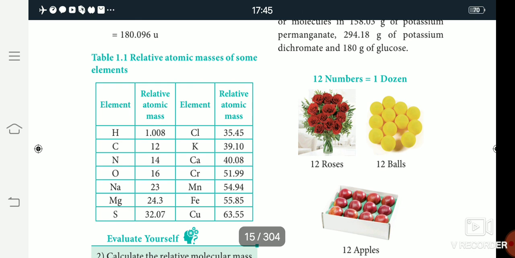The study of this table column is helpful for chemical calculations of relative atomic mass, average atomic mass, and then relative molecular mass calculations. Okay, children. Then next one.